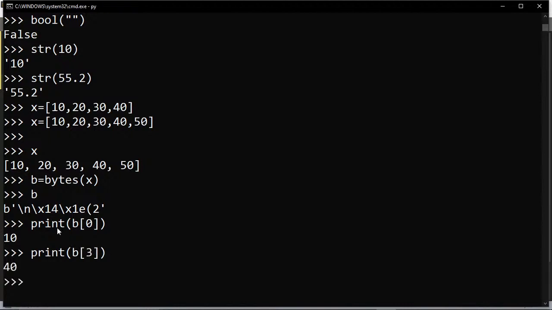But if I want to print all the numbers, this is not possible directly because this data is stored in the form of bytes. So here we have to use a for loop. Of course, we will discuss what looping is. I am just writing the for loop: for i in b, print i. Whatever elements are present in b will be stored one by one into i, and then it will be printed.